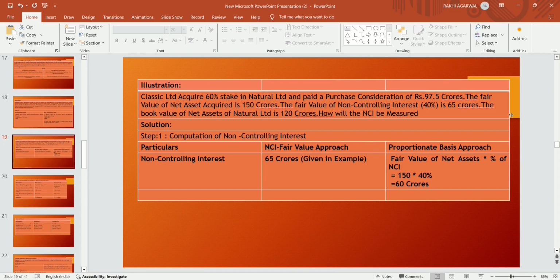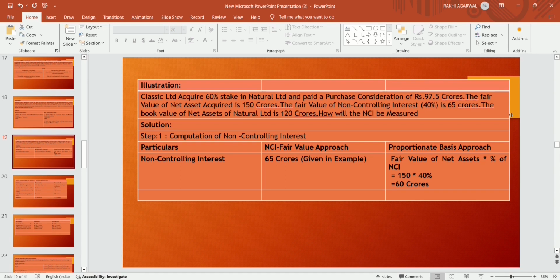There are two methods for computing the non-controlling interest, that is NCI. Firstly, the fair value approach, and then another one is the proportionate basis approach. In the fair value approach, the value is given in the question, that is the fair value of the non-controlling interest 40% stake is 65 crores. So 65 crores is given, that is the fair value approach.